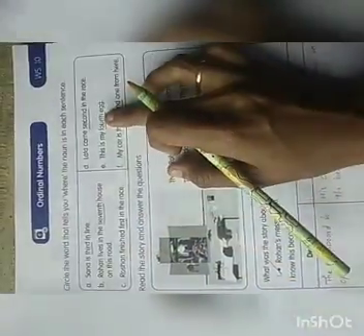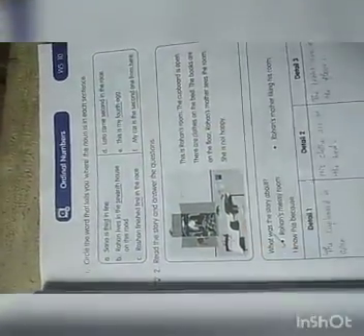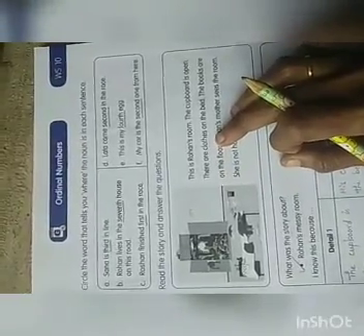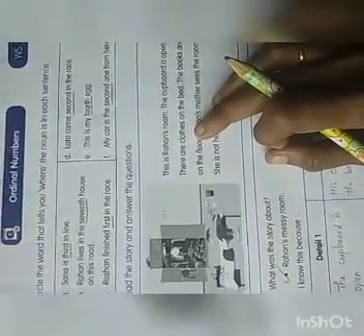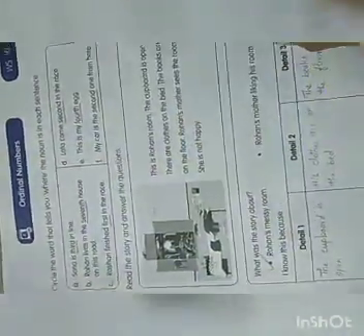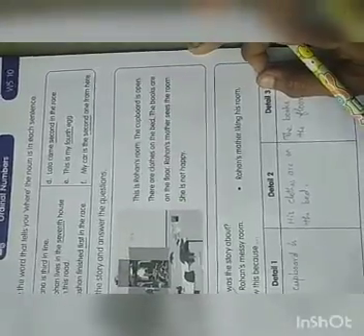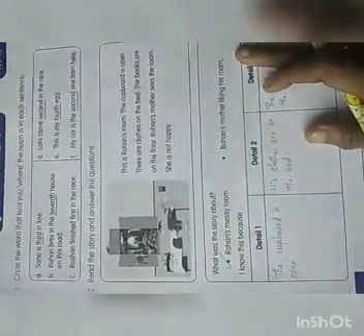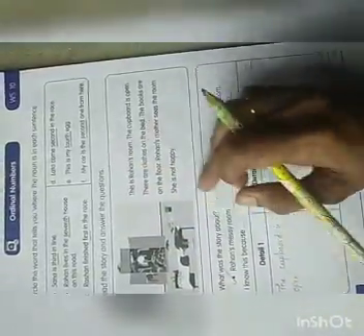Then come to next page, ordinal numbers. What does ordinal number mean? Position, showing where it is. Which position is it? First position, second position, third position, fourth position. Just underline the position. Okay children, then read the sentence and write its detail. Read the story and answer the question.